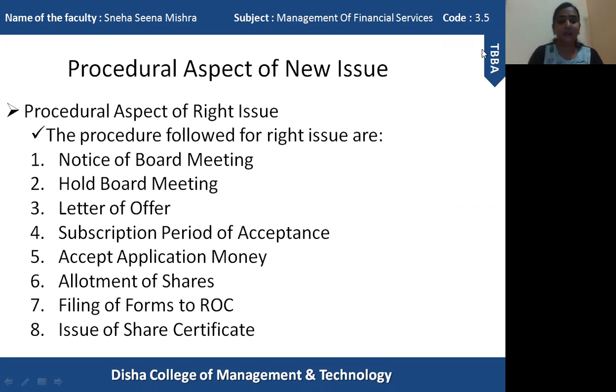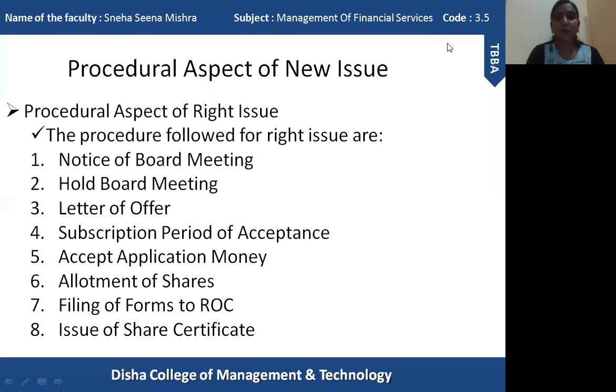Okay, then comes accepting application money. Within the subscription period of acceptance, the applications will be sent regarding the subscription of the new issue.